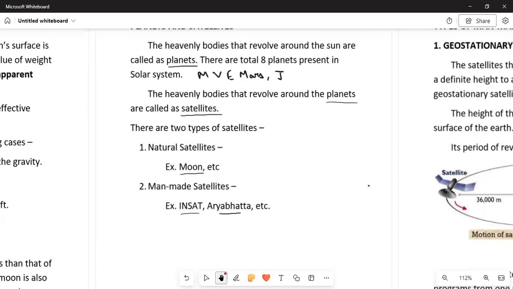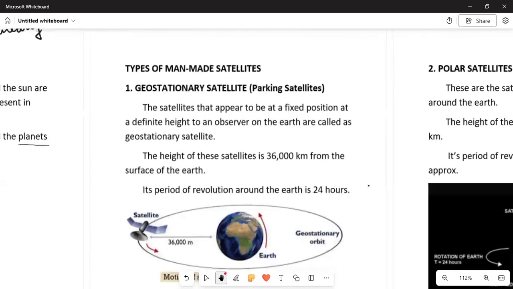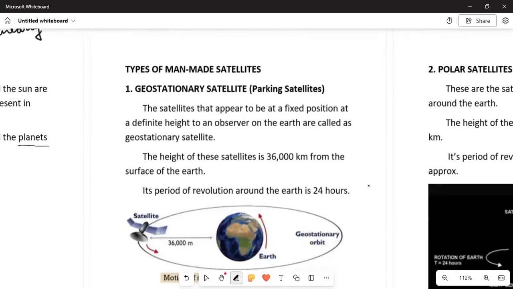Now we'll discuss these man-made satellites. There are mainly 2 types of man-made satellites. One is the geostationary satellite and the other is the polar satellite. The geostationary satellites are also called parking satellites.